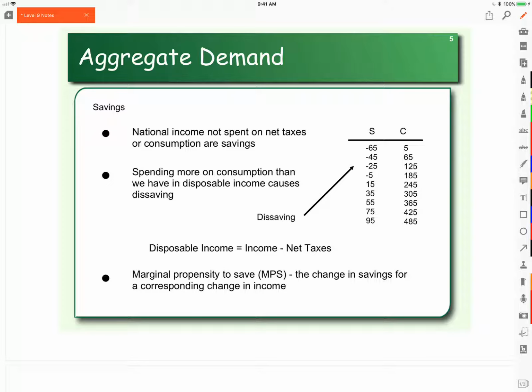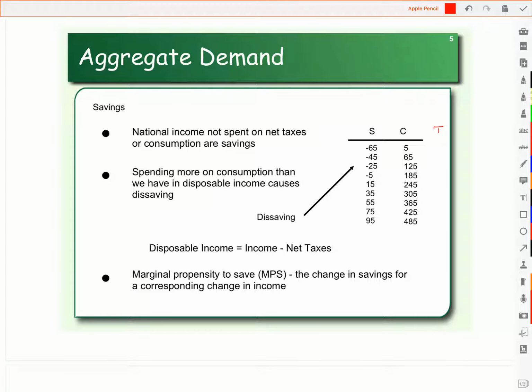When it comes to your income, there are 3 things you can do with it. Spend it, save it, pay net taxes. So in this case, we must have autonomous taxes of 60. Because if we're pulling $65 out of savings, it's to do something with it, $5 to spend on goods and services, the rest must be going to taxes.